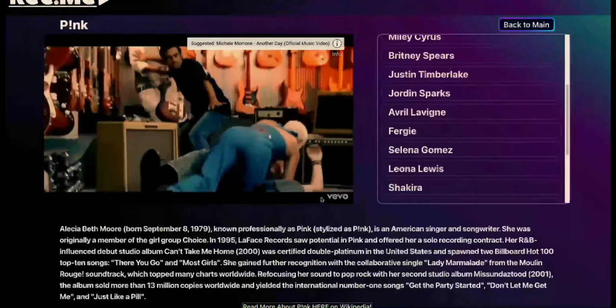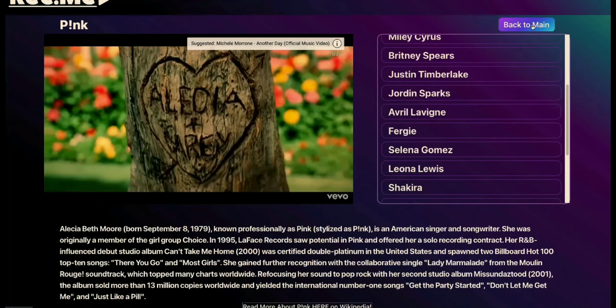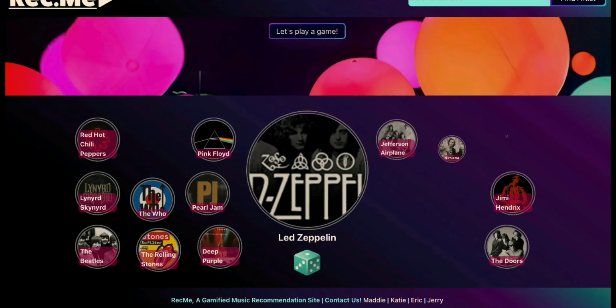Once you're finished, you can simply click the Back to Main button to return to the main dashboard and continue on your music discovery journey.